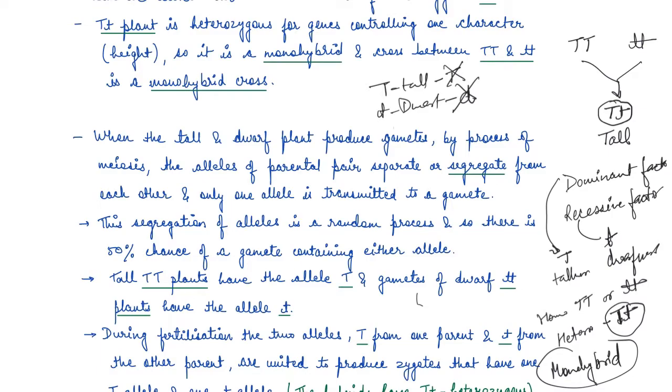So from the observation that the recessive parental trait is expressed without any blending in the F2 generation, we can basically infer that when tall and dwarf plants produce gametes by the process of meiosis, the alleles of the parental pair separate or segregate from each other, and only one allele is transmitted to a gamete, right? So let's see basically what it means through the diagram itself.